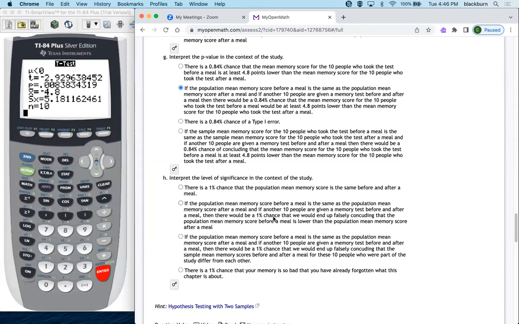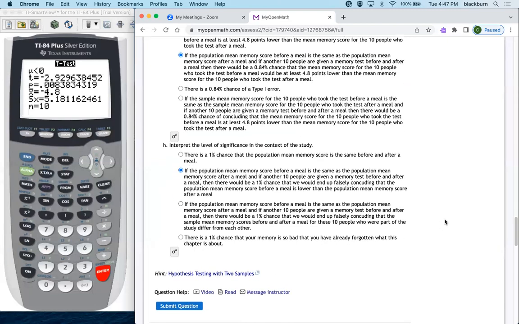Level of significance. Once again, we're looking for population mean. The population mean memory score before is the same as after. And if another 10 people are given a memory test before and after, there'd be a 1% chance that we would end up falsely concluding that the population mean memory score before a meal is lower than the population mean memory score after a meal. That's the one. So the third one doesn't work because we're talking about sample mean.